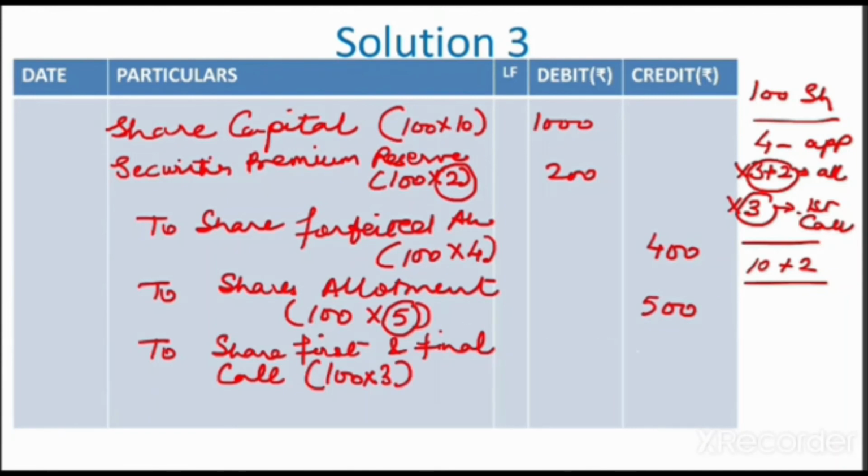So rupees 300 will come here, and after passing the entry you have to check the totals. 400 plus 500 is 900 plus 300 is 1200, and this is the total of the debit side. This you have to do after passing the entry in order to check the correctness of the entry. So children, these were the entries we passed at the time of forfeiture of shares which were issued at par and premium. Thank you.